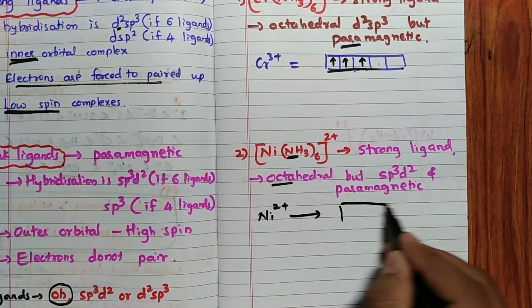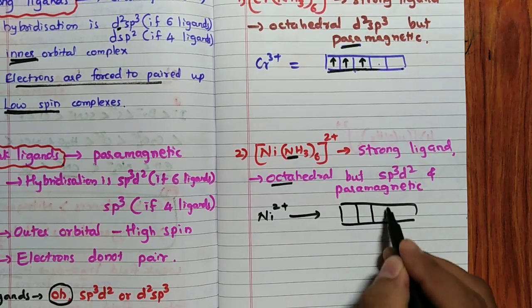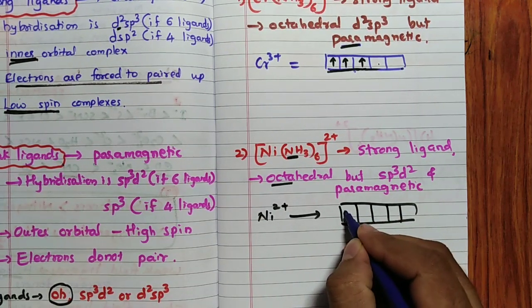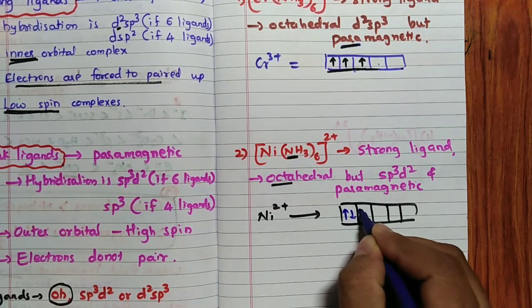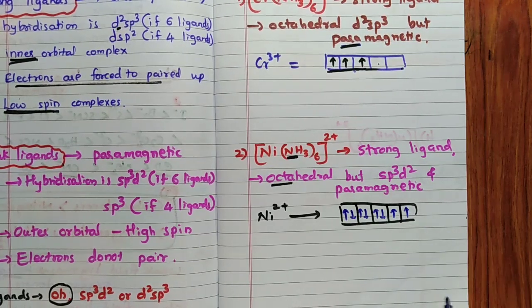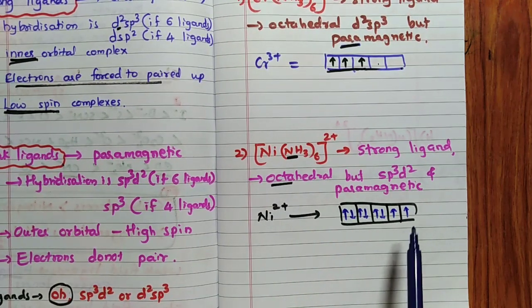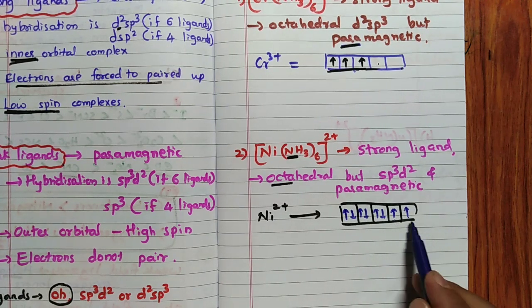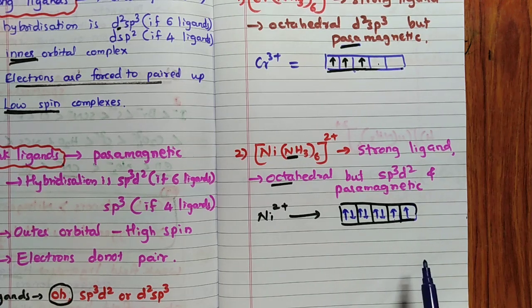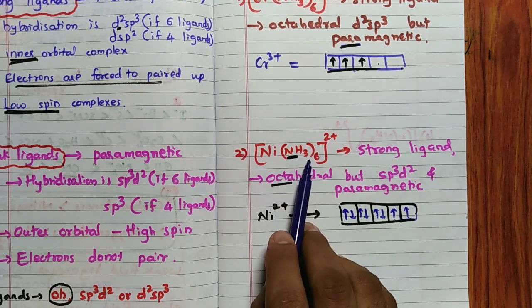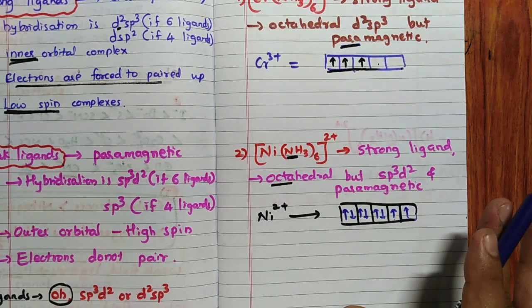Ni2+ configuration, when I write. See, Ni2+ means 8 electrons, correct? d8: 1, 2, 3, 4, 5, 6, 7, 8. Now you can say strong ligand is there, sir, we can pair up. Yes, fine. Just imagine I have paired these two. Then how many orbitals are left? That is 1 d, correct? 1 d. Now tell me, with 1 d, which hybridization is suitable for 6 ligands? No hybridization is suitable, correct?